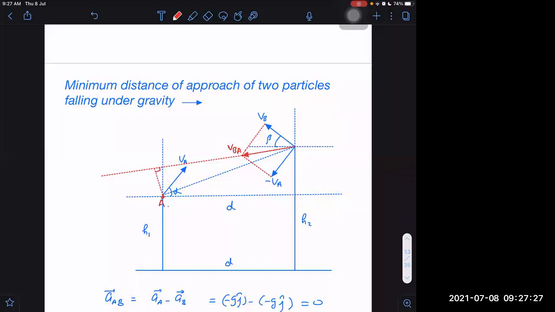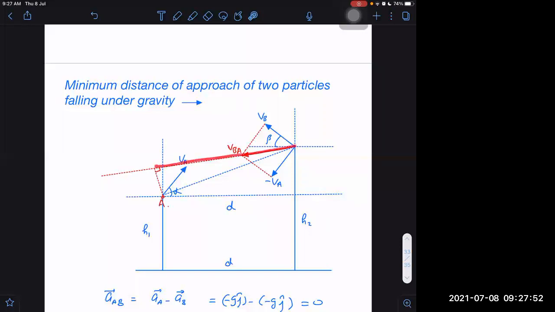Now the point is, can you determine this minimum distance? Actually, that depends how good you are in geometry. If you are not very good in geometry, then there is another way: vectors.